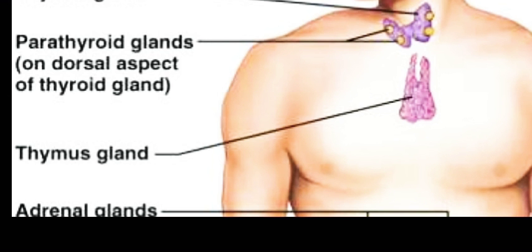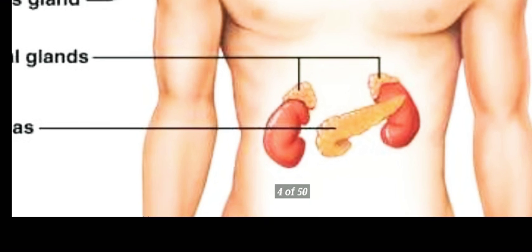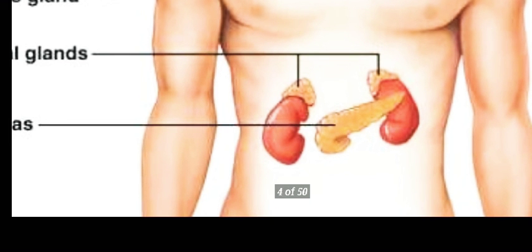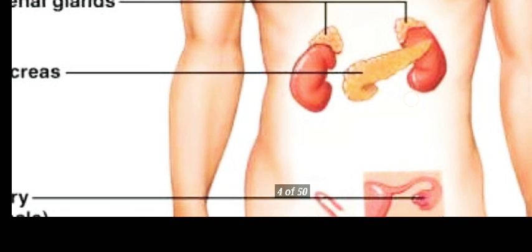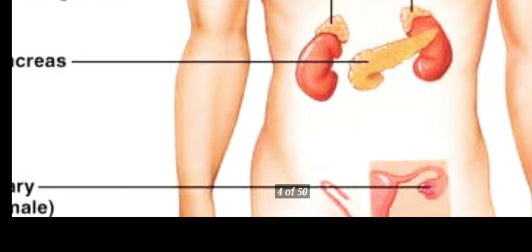Okay, so this is about the thyroid gland, and you can see here the parathyroid glands are present. There are four in number, and they are present on the posterior side of the thyroid gland. Mainly the deficiency of parathormone, which is secreted by the parathyroid gland, leads to tetany, which is basically spasms of the muscles, maybe cramps as well.